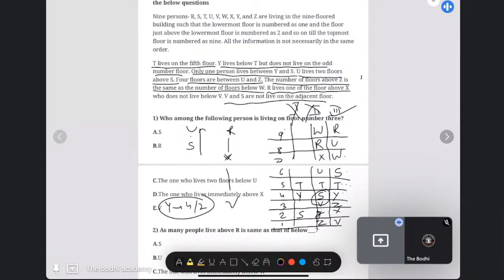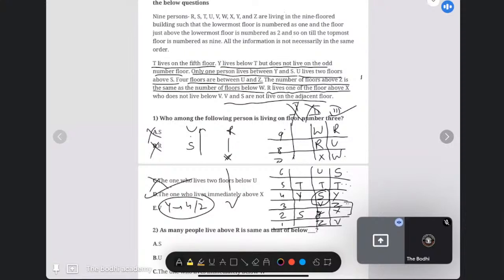Now, once we make our question, the sub question, once we arrange our puzzle, the sub questions are very easy. See, who among the following persons is living on floor number 3? Floor number 3 is who? Z. Okay. Now, Z is the one who is living two floors above you? No. S, no. R, no. The one who is living immediately above X? Yes. The one who is living immediately above S. Option number D.